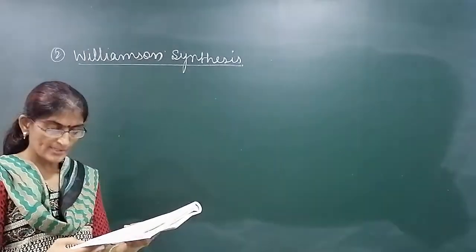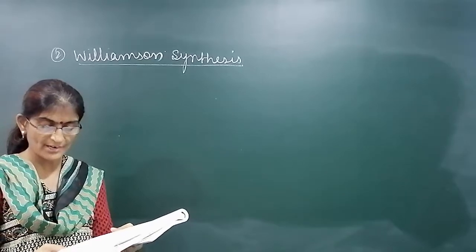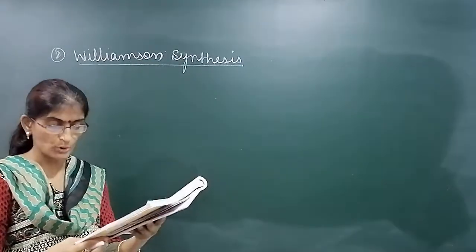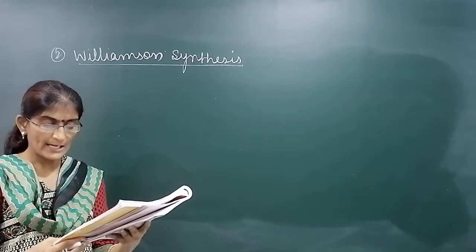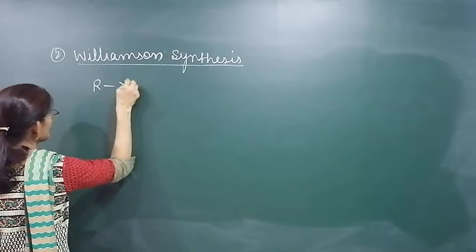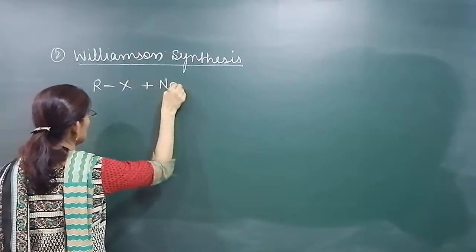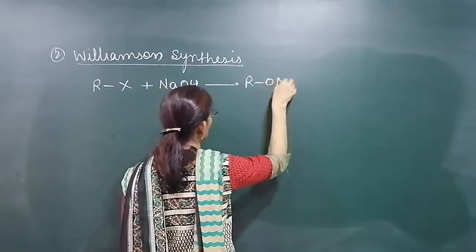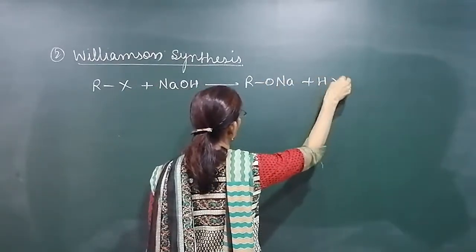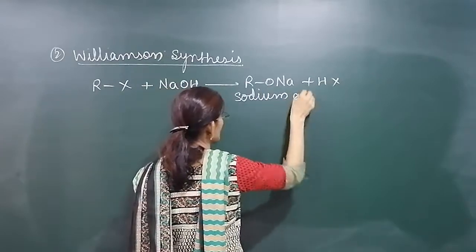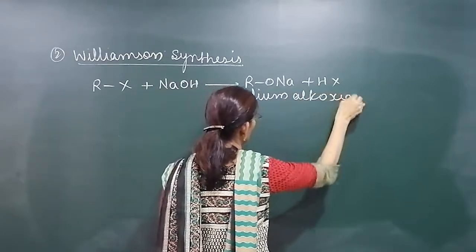In this method, this is also a type of nucleophilic substitution reaction. We can prepare both symmetrical and unsymmetrical ether. In this method, alkyl halide RX is first treated with sodium hydroxide. What is the product obtained? Sodium alkoxide. And this is the source of nucleophile.